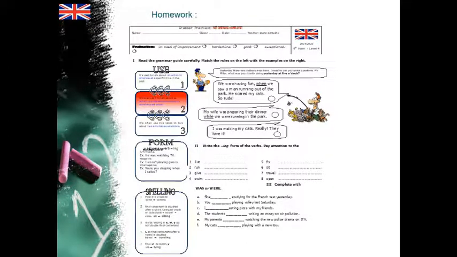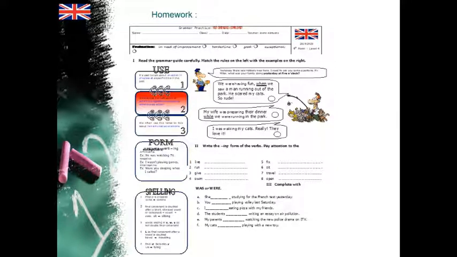Then write the ing forms of the verbs, and you have to pay attention because some verbs change the spelling. For example, let's take the verb leave. When we add ing to leave, the e is dropped. Or the verb swim, we have to double the last consonant because before the consonant there is a vowel.